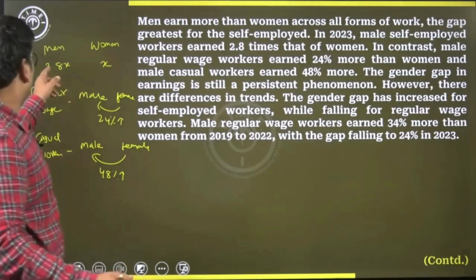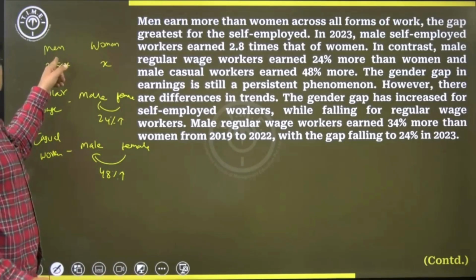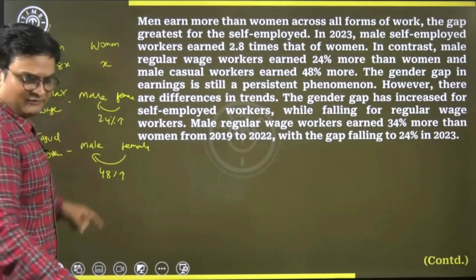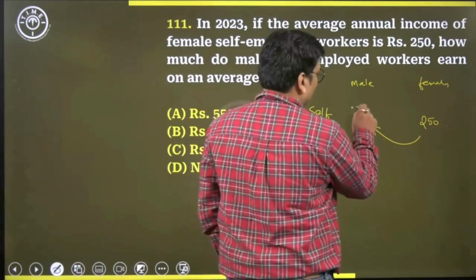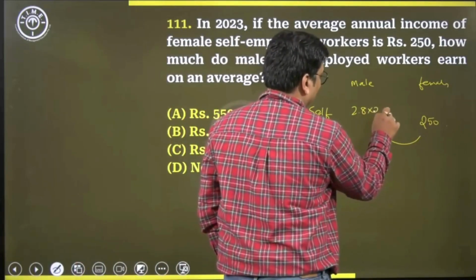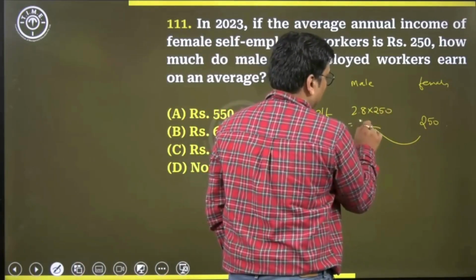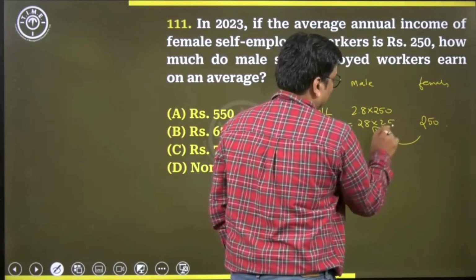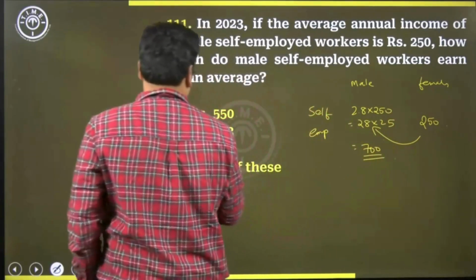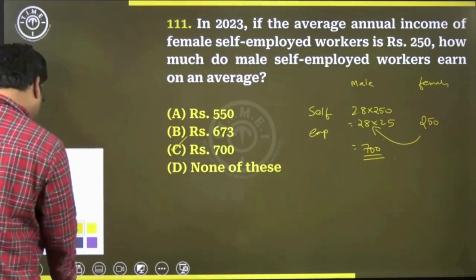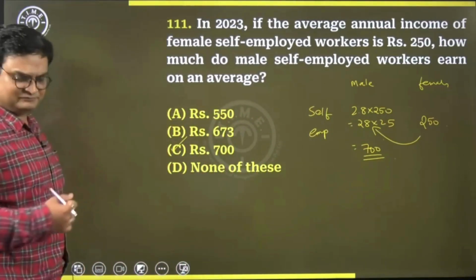Yeah, here it is. Male self-employed will be 2.8 times the women self-employed, so my answer will be 2.8 times 250. When you do this, it's 28 into 25, and that is going to be 700 rupees. So option choice C is going to be our correct answer.